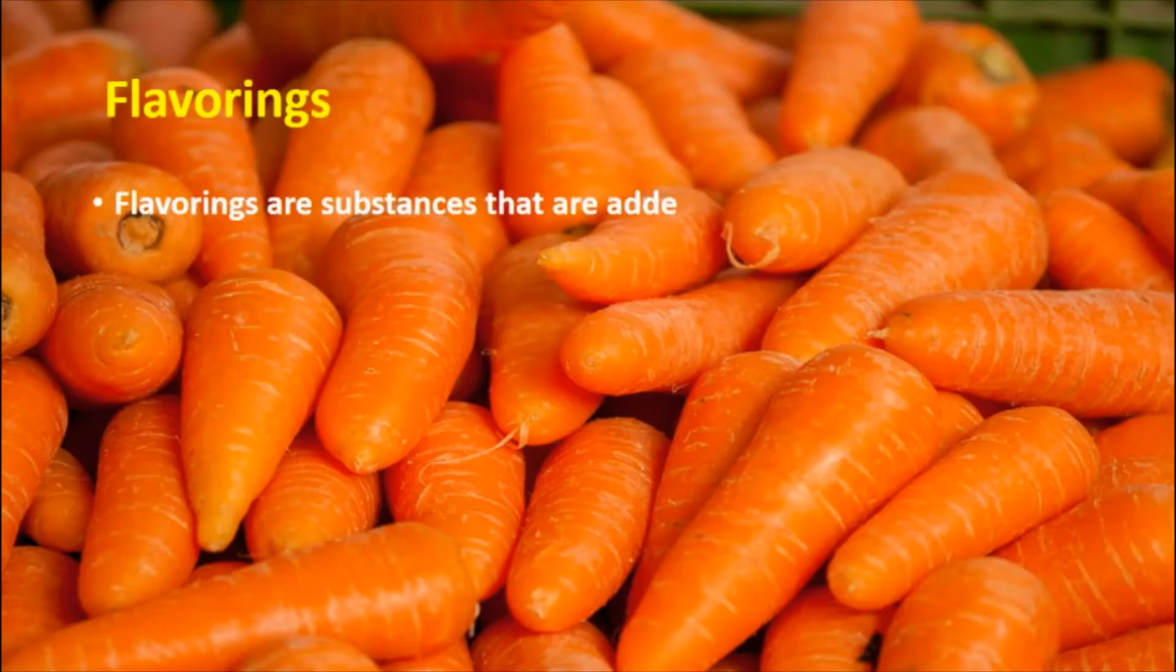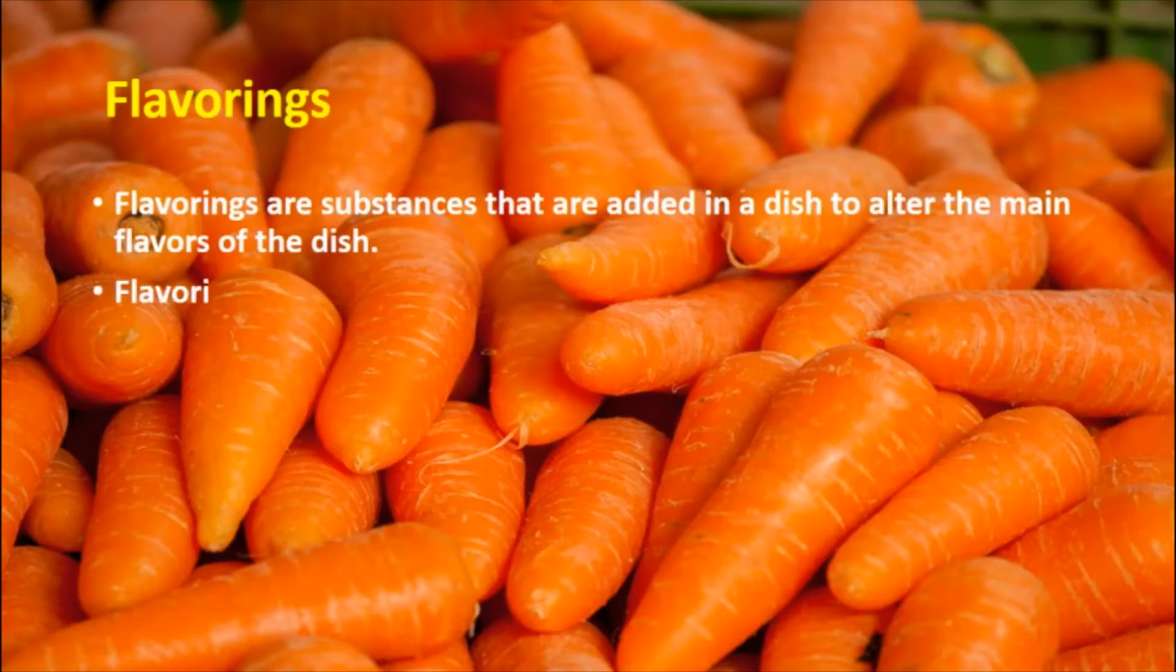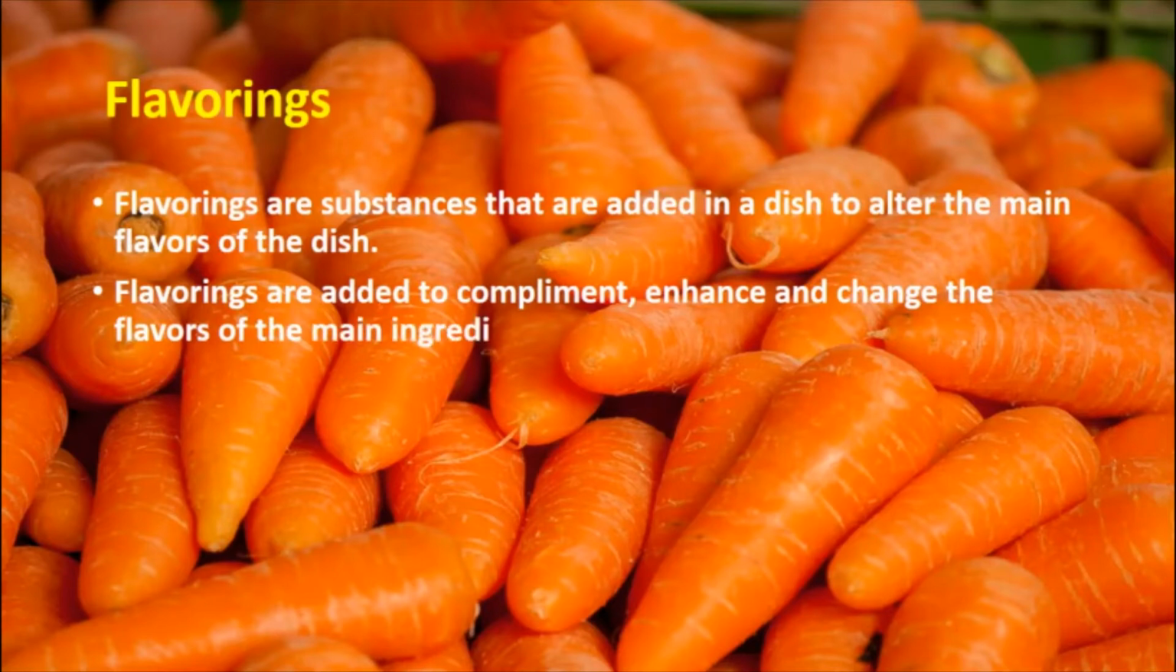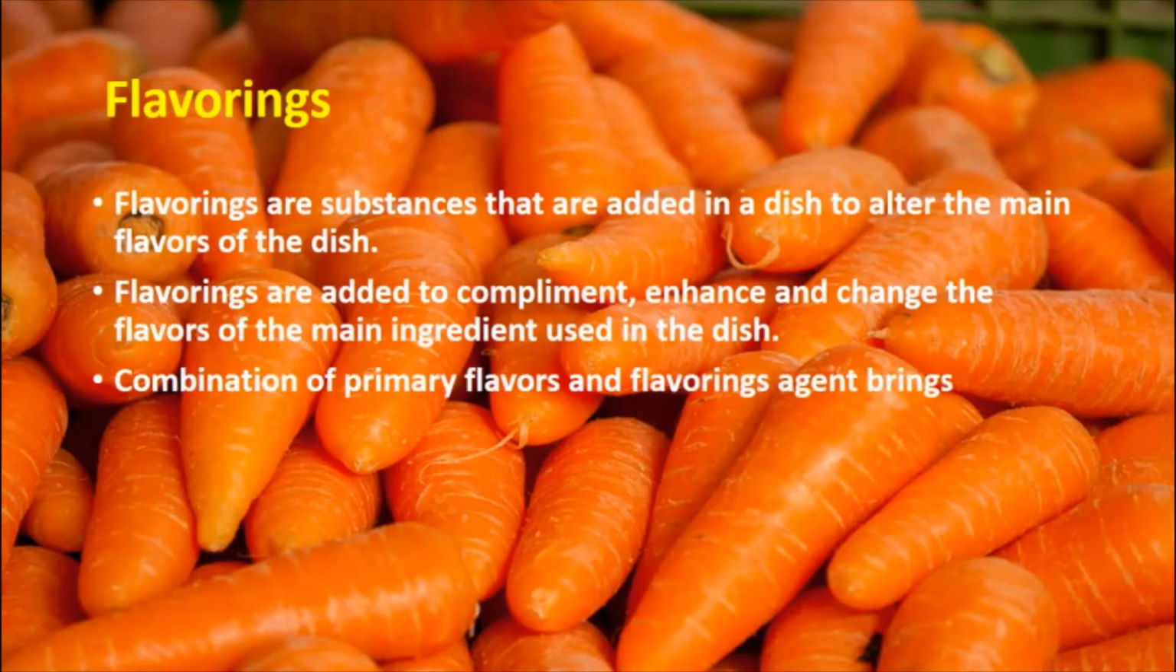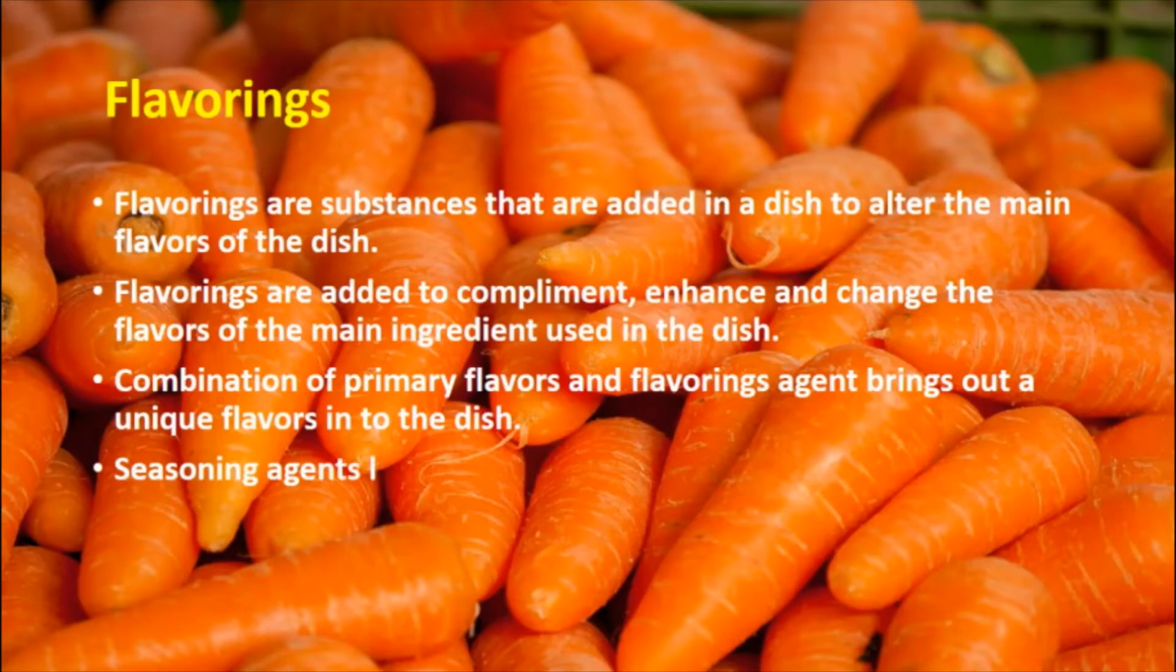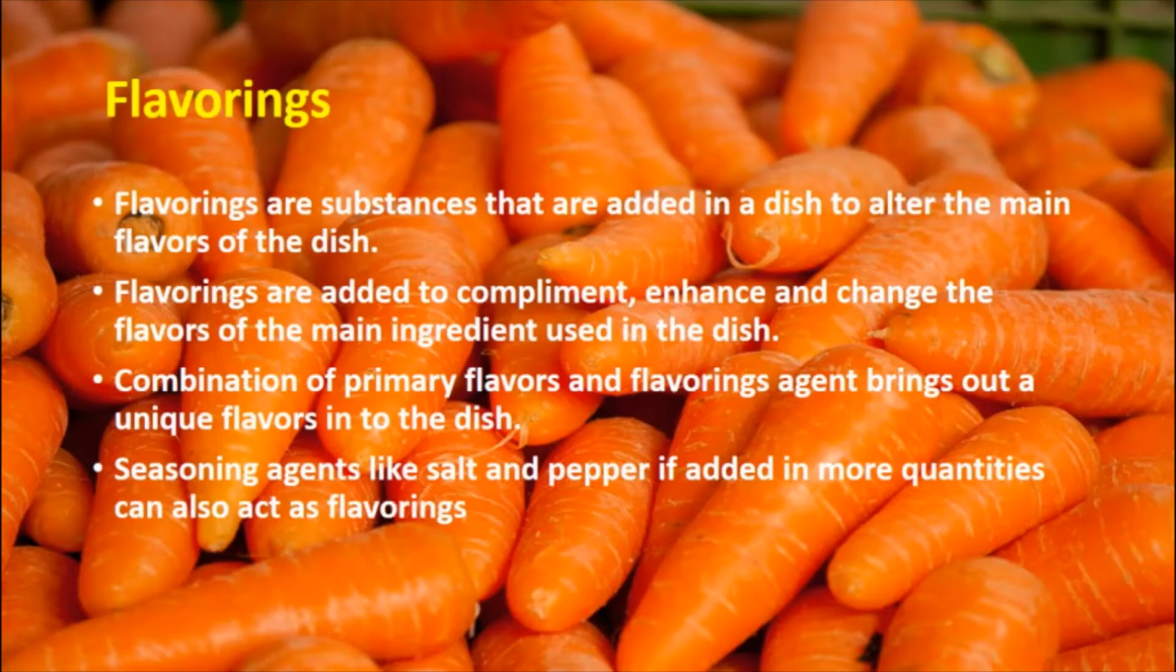Flavorings. Flavorings are substances that are added in a dish to alter the main flavors of the dish. Flavorings are added to complement, enhance, and change the flavors of the main ingredient used in the dish. Combination of primary flavors and flavoring agent brings out a unique flavor in the dish. Seasoning agents like salt and pepper, if added in more quantities, can also act as flavorings.